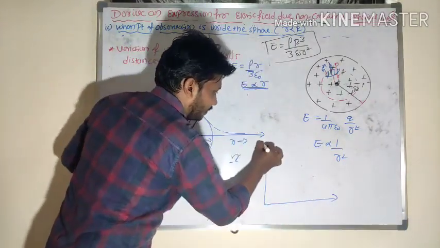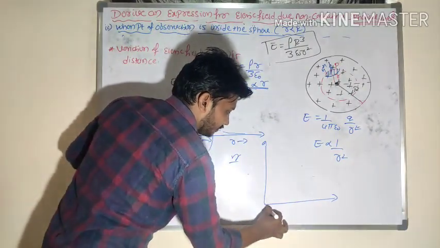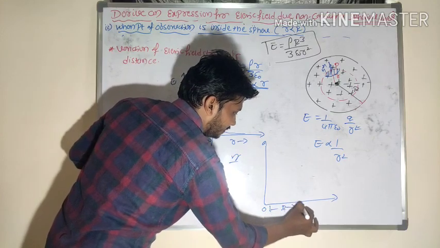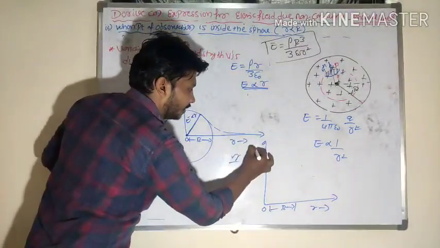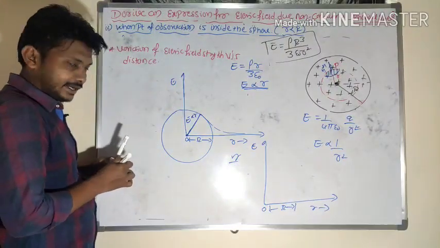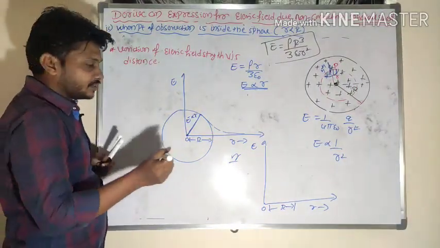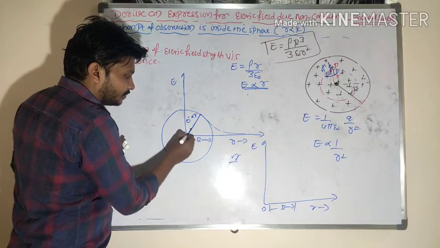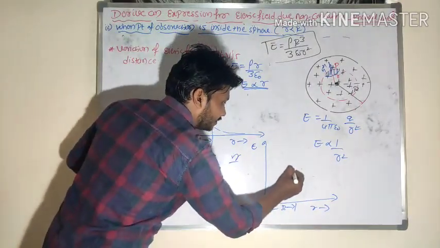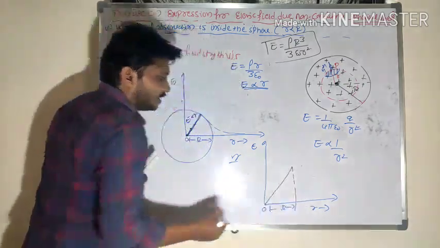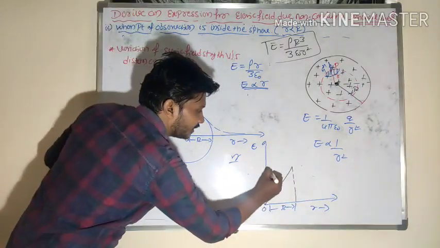Along the x-axis, we will consider up to the radius, and afterwards the point of observation is outside the sphere; along the y-axis, the electric field. The electric field strength goes on increasing from the center of the sphere to the surface. Why?